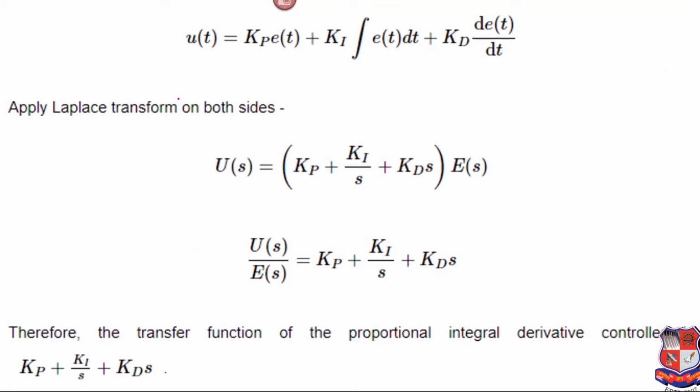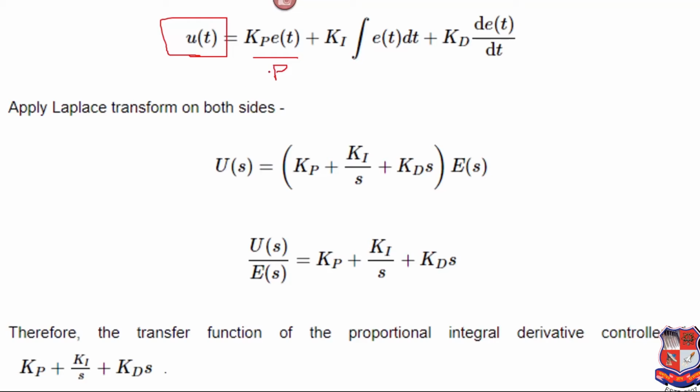Now we are going through some derivation of this controller. This one is my actuating signal. How can we generate the actuating signal? Over there we can see this is my P controller. What is the proportional controller definition? It says that your actuating signal is proportional to the error signal.